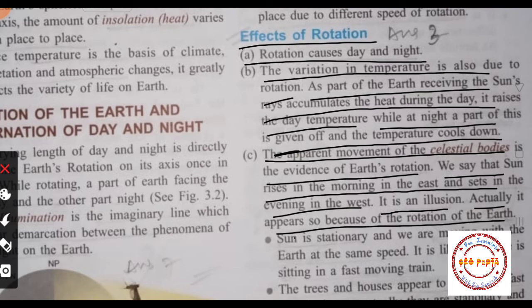Sun is rising from the east and it is setting down in the west, right? But actually these things are illusion. Okay, these things are incorrect. Actually our earth is moving, our earth is rotating, and we are also rotating with earth. So that's why we do not feel the rotation of the earth, and simultaneously we can see that sun is moving. It is rising from the east and it is setting down in the west, but actually sun is not moving, it is stationary. It does not move.